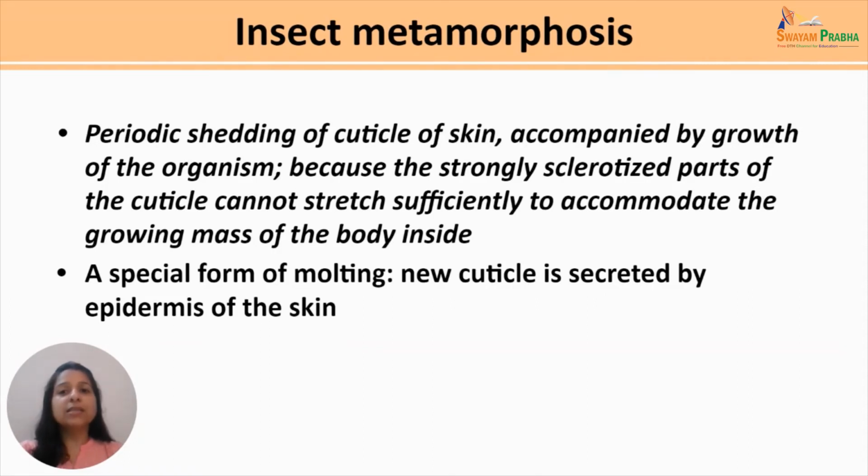Now, at each ecdysis, the epidermis withdraws from the old cuticle, proliferates, and forms a soft cuticle relatively larger than the old one. The growing individual inside the old cuticle with another layer of new cuticle exerts pressure to shed off the old cuticle. During molts, insects undergo change in body form and structure in a process known as metamorphosis.